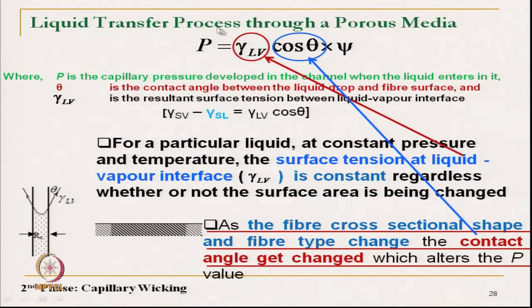So, for a particular condition, the capillary pressure is not dependent on the surface tension between liquid and vapor, but on the contact angle, which is changed due to the cross sectional shape and type of fiber.